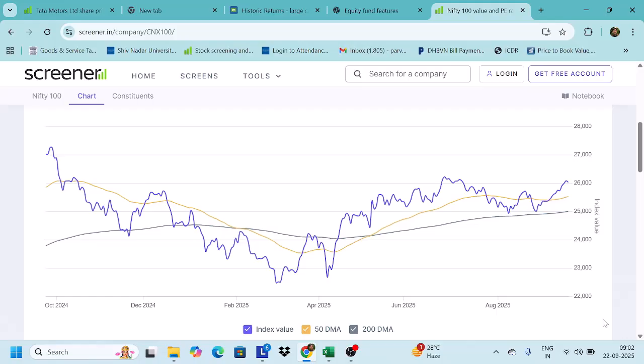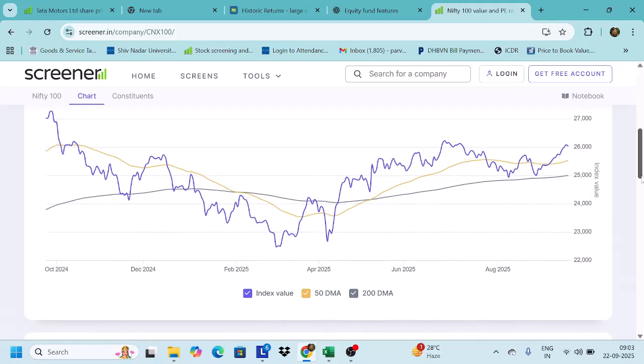So the market has remained above the 200-day moving average. Twice it was testing the 200-day, so this becomes a support now for the market. This is the 200-day moving average, and it is now acting as a support. So whenever the market tries to go down, it again goes up from that level. So it's expected the market should do well in the coming months and reach an all-time high.